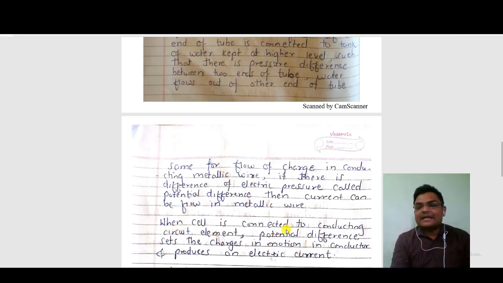When a cell is connected to the conducting circuit element, potential difference sets the charge in motion in the conductor and produces the electric current. So what happens when a cell is applied, meaning voltage is applied?